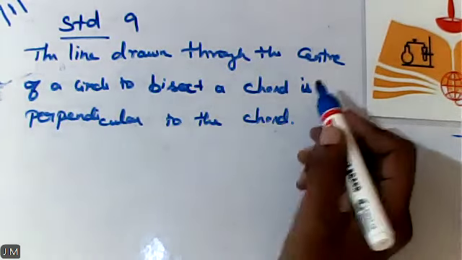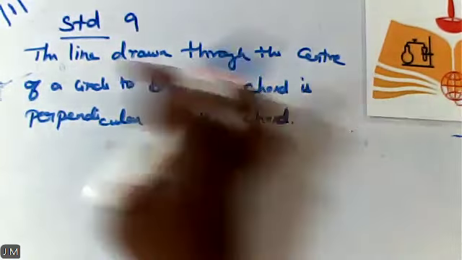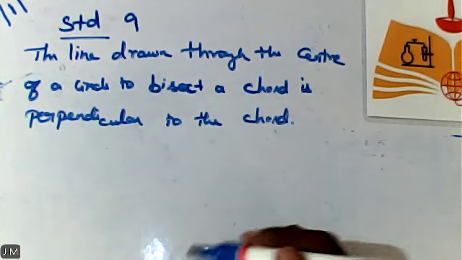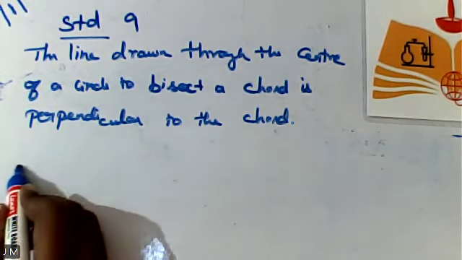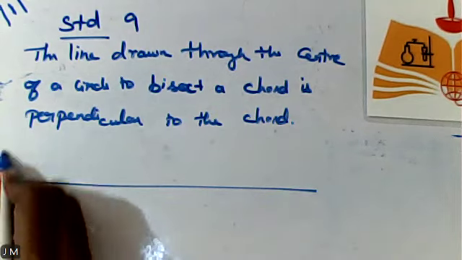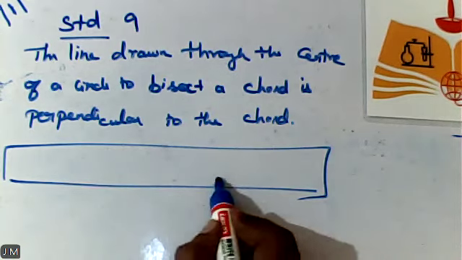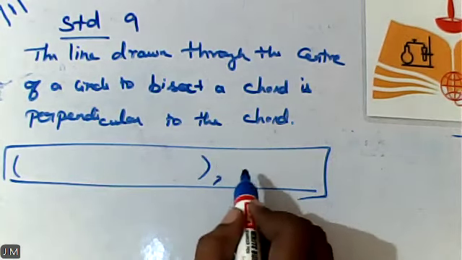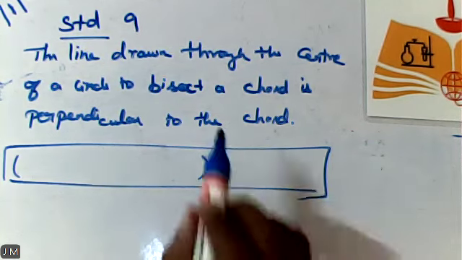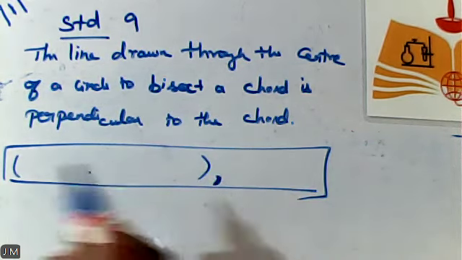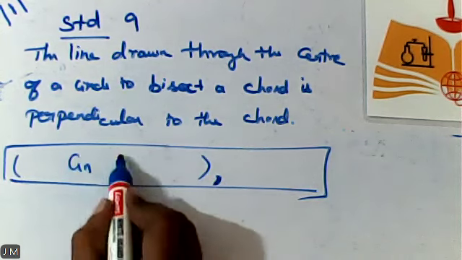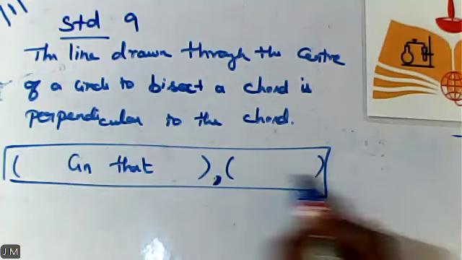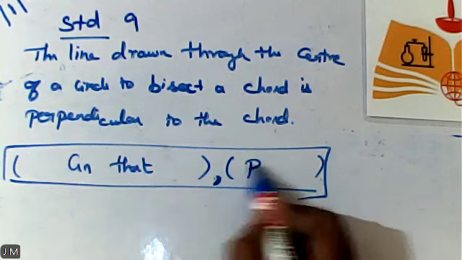Now listen, children. If a particular statement is given like this, you may have a doubt about what is given and what you are supposed to prove. So I'll give you the tips. If a sentence in a theorem is connected with the symbol of comma, then before that comma is the hint of what is given, and after that comma is the wording of what is to prove.